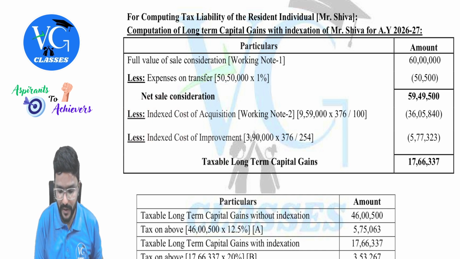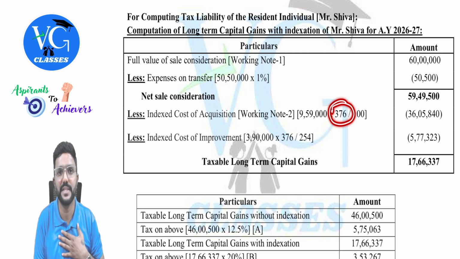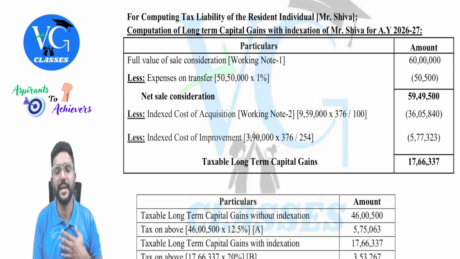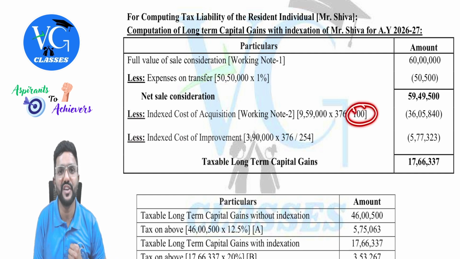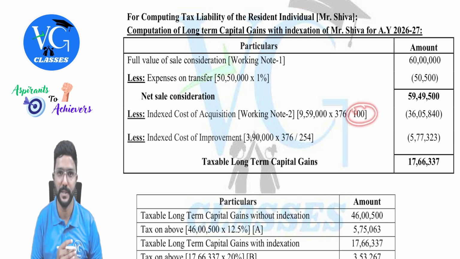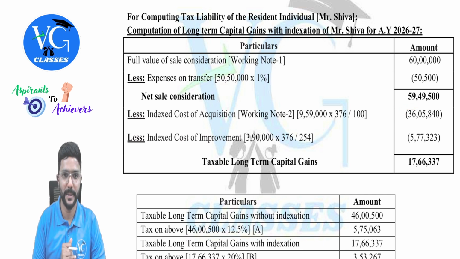So cost of acquisition is 9,59,000, which we already saw, into cost inflation index for the year of transfer, that is our previous year, 376, divided by cost inflation index for the base year, as the asset was purchased before 1st April 2001, guys. If it is purchased after 1st April 2001, then we will take cost inflation index for the year of purchase. Okay. We will get 36 lakh 5,840.